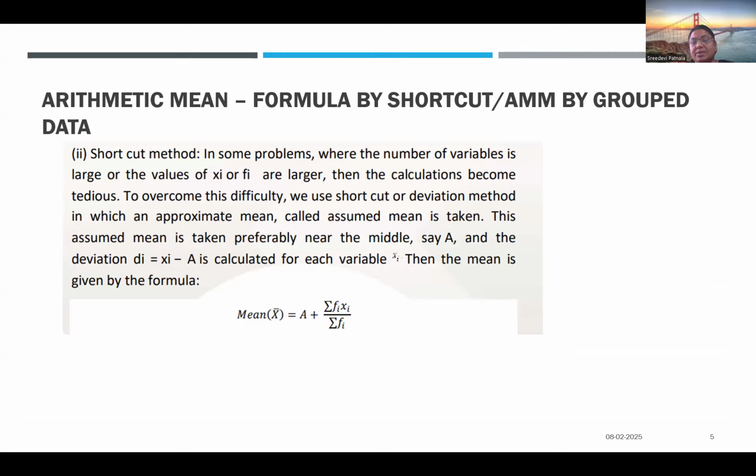Summation of fi is nothing but your frequencies f1, f2, f3, and xi is the same. The only thing is you will add a, where a is generally a middle value. So one of the middle values you will take and represent as a. Assume, that's why it is called the assumed arithmetic mean method. So you take a and add this a plus summation of fi xi by summation of fi.